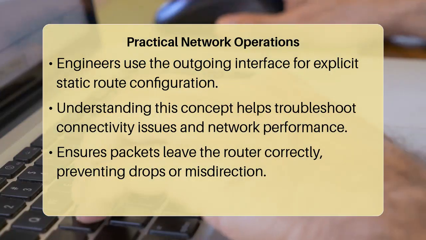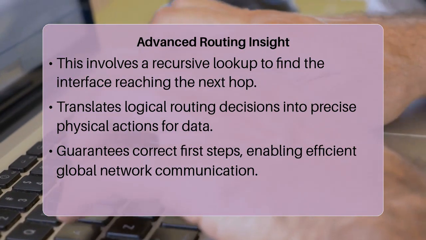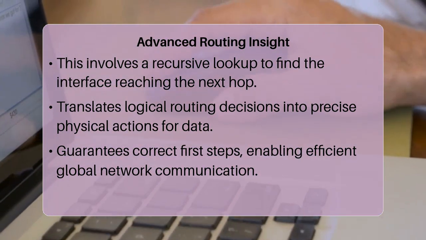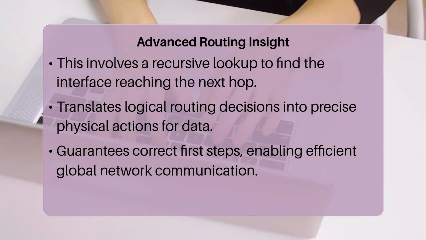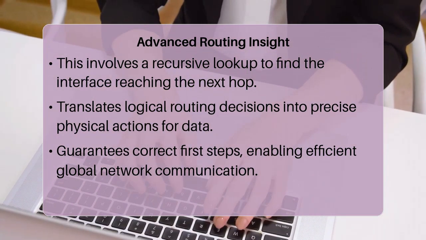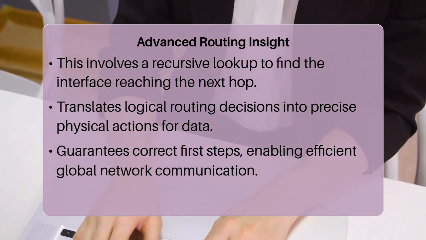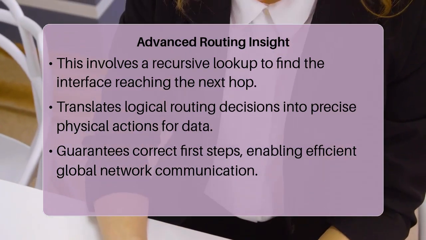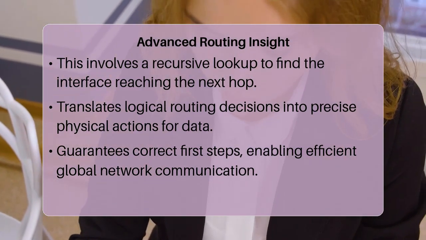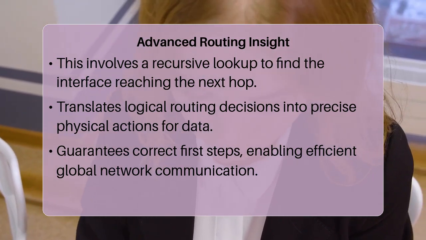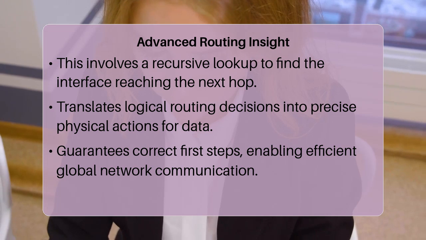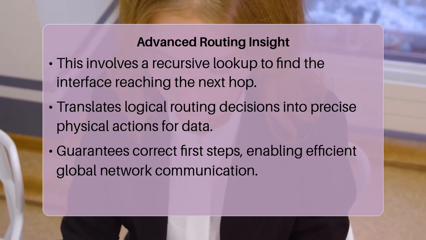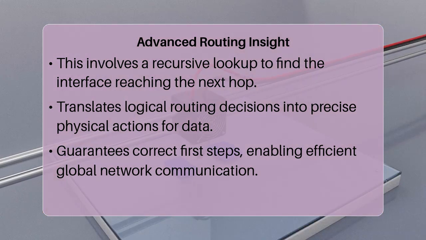This concept is deeply tied to what is known as next hop resolution. When the routing table specifies a next hop IP address, the router must then perform a recursive lookup. It looks up the next hop IP address itself in the routing table to determine which local outgoing interface can reach that next hop. This ensures that even if the next hop is not directly connected, the router can still find its way there. It is a vital step in ensuring proper data forwarding across complex networks.